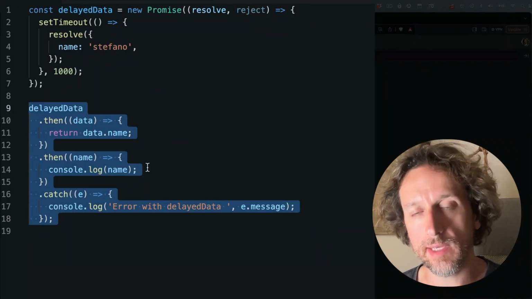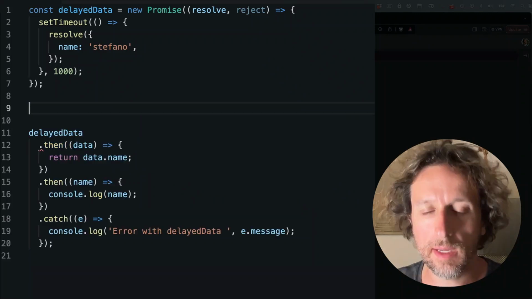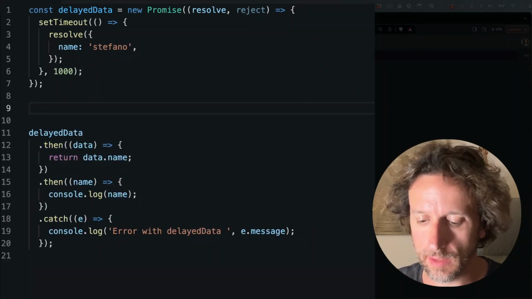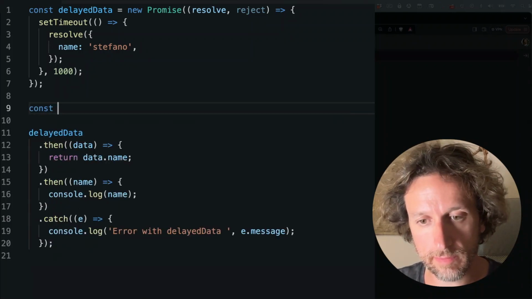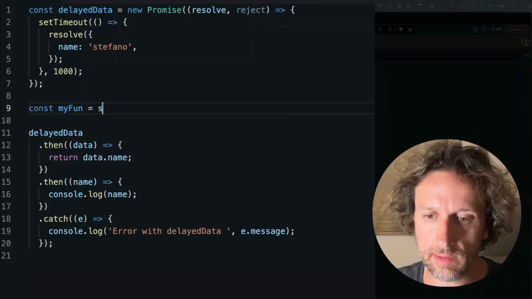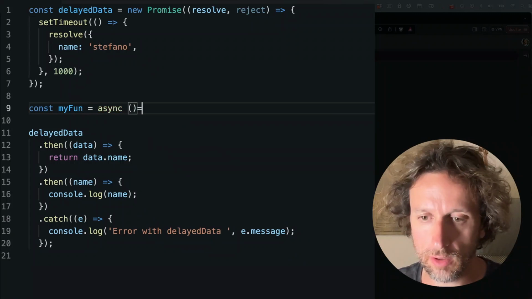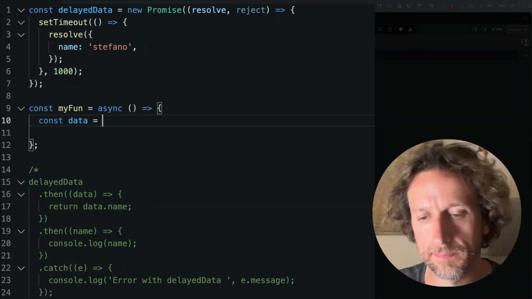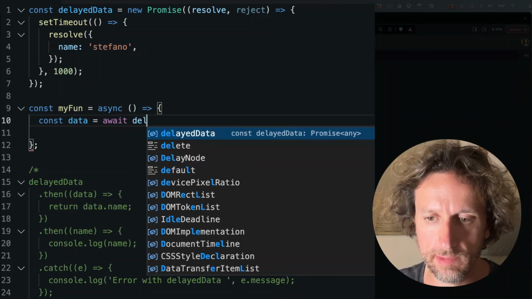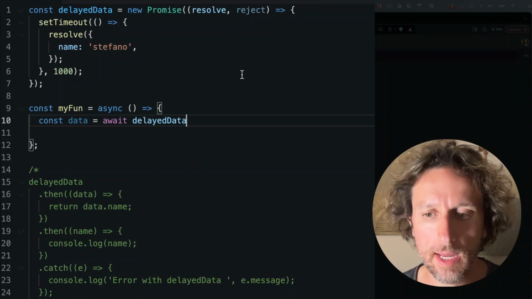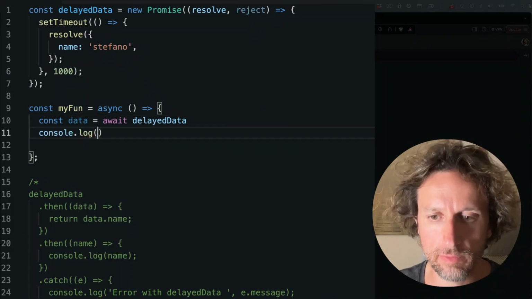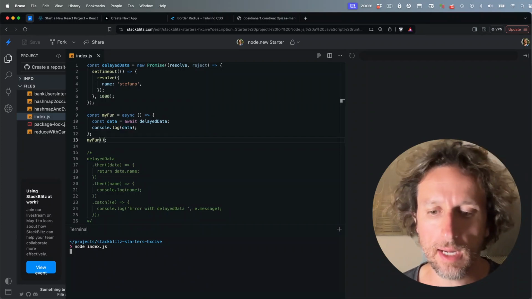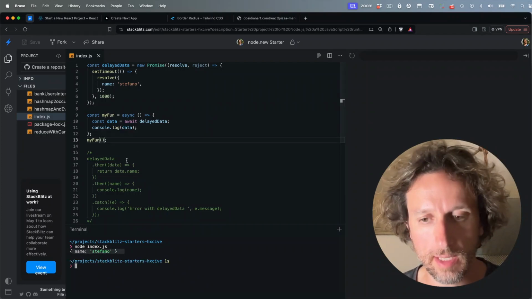Now, let's see how async await changes the way this works. I can only use the await syntax inside an async function. So let's say const myFunction is equal to an async function, and data should be the result of the promise delayedData. So I await delayedData, and now console log data, and I need to call my function. I can see that it console logs the actual data.